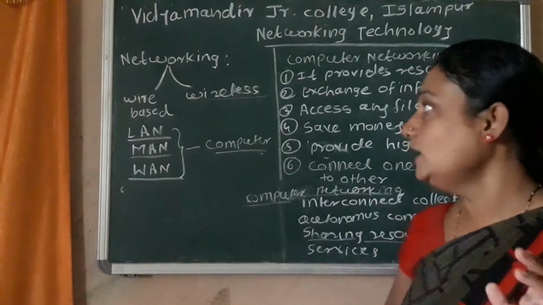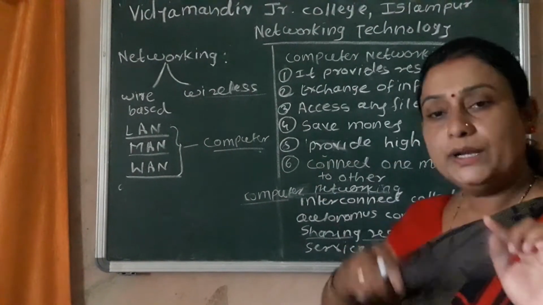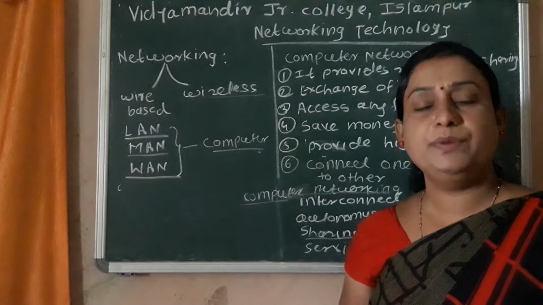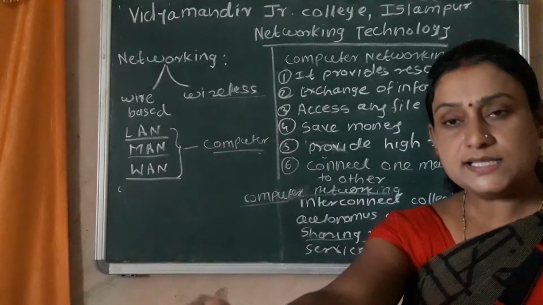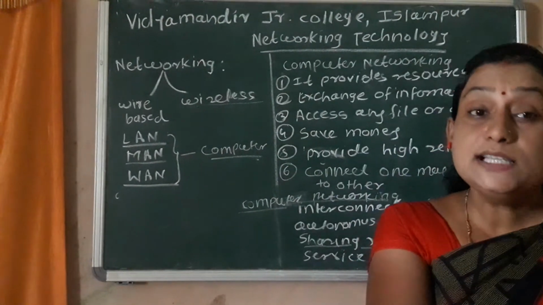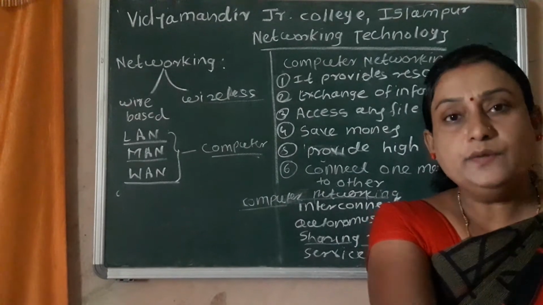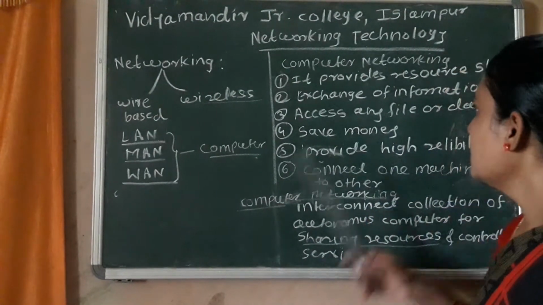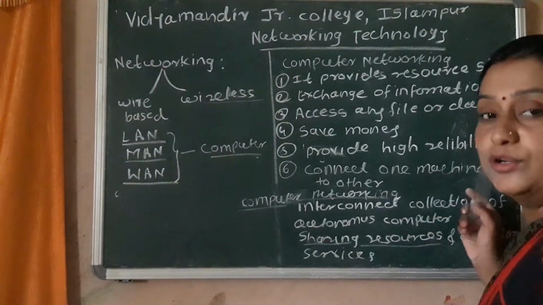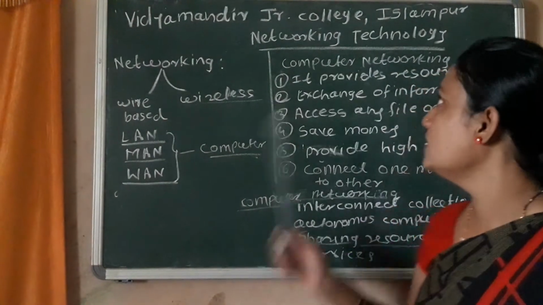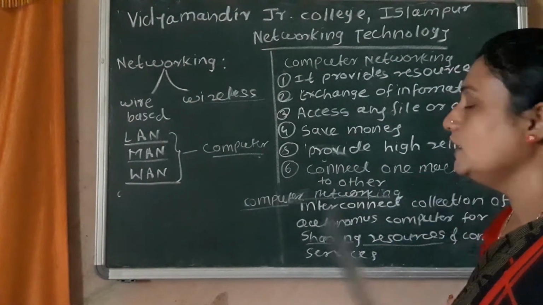But by using computer networking, one PC is connected to another PC, so the first PC's data can easily be shared with 25 PCs. That is easy exchange of information using computer networking.